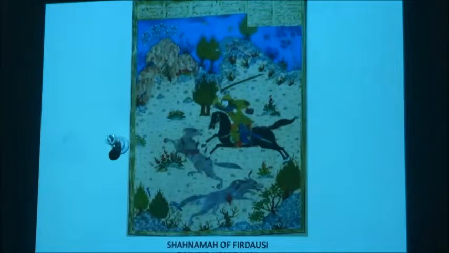It is something like 50,000 couplets, and the poem narrates the history of the ancient kings of Iran and the mythical beginnings of the Arab conquest in 651 AD. It was completed around 1010 AD by Abul Qasim Ferdowsi Tusi, 935 to 1020, and was dedicated to the Ghaznavid ruler Mahmud of Ghazna.